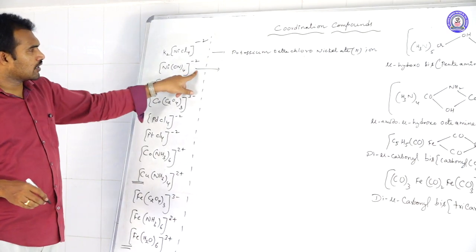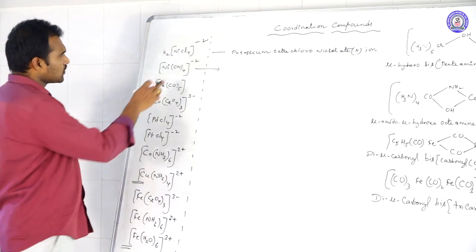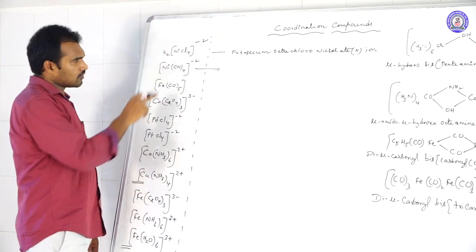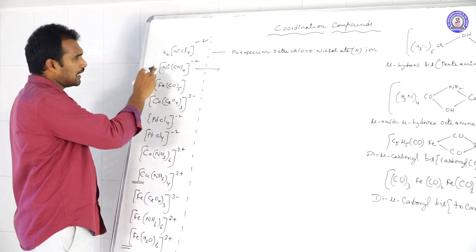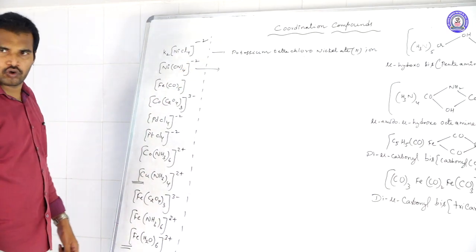So there was no cationic sphere, or anionic sphere. Only the complex ion is given. In this case, the name directly starts with ligands. Tetracyano nickelate(II) ion.